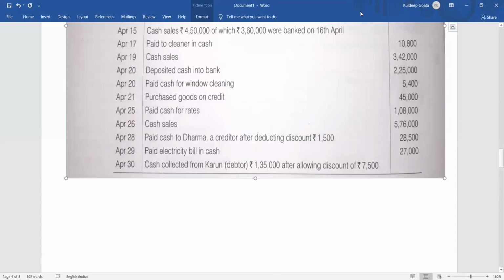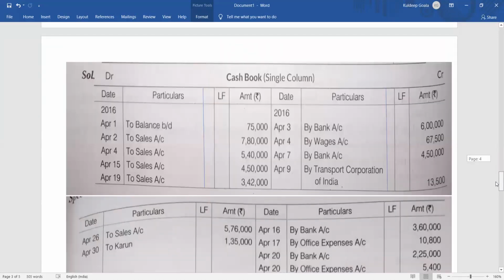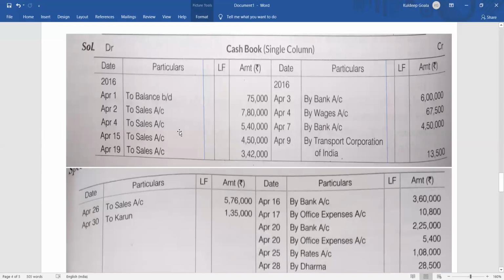Then moving on again, we have the next item as cash sales. Cash sale, how much? 3,42,000. So again, what will happen? Cash sale means money will come, so go to the debit side, and what will you write? To sales, 3,42,000. On the debit side, to sales account, April 19, 3,42,000.